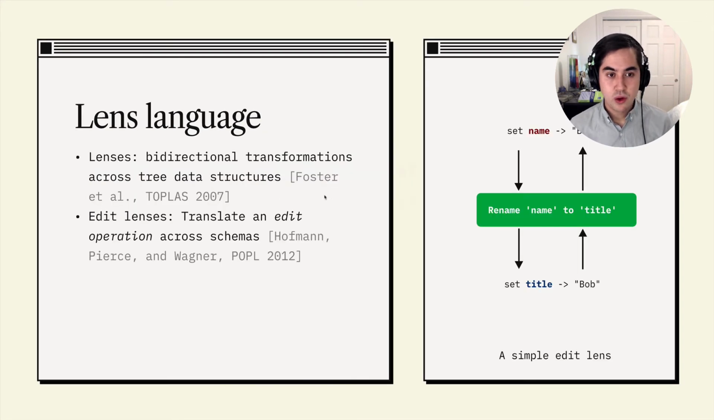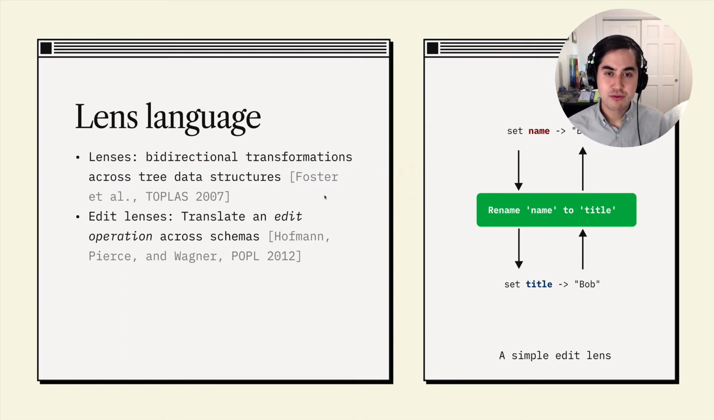As we've seen, we build on the theory of lenses, which are a kind of bidirectional transformation first developed by Nate Foster and colleagues in 2007. We directly used a particular kind of lenses called edit lenses, developed by Martin Hofmann and collaborators in 2012.